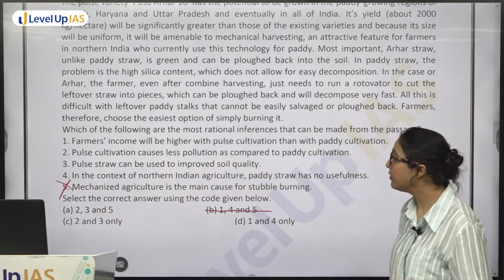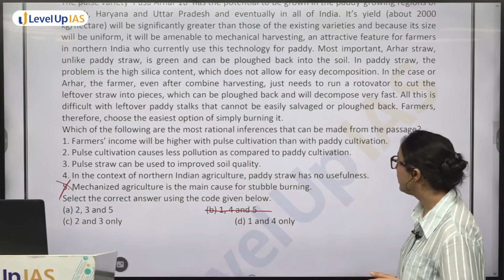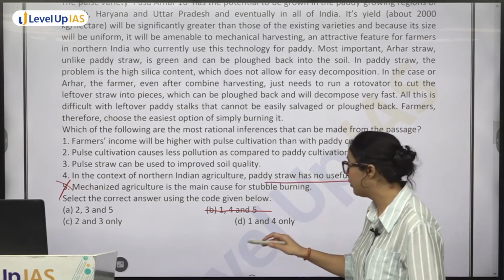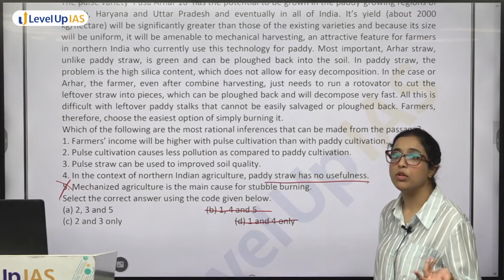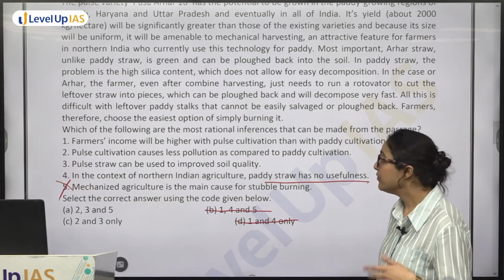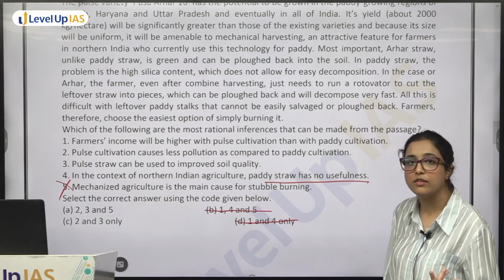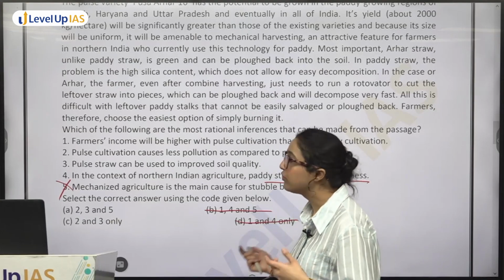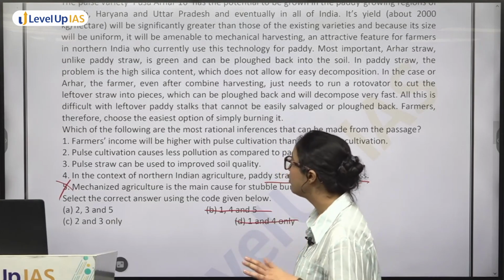Again, be eliminated. In context of northern India, paddy straw has no usefulness. Again, you cannot say no usefulness. There might be people who might be using it for something or the other. No usefulness तो आप बोल ही नहीं सकते, ठीक है, आप उसको replenish नहीं कर रहे हो and everything, but no usefulness आप बोल, you cannot say no usefulness.